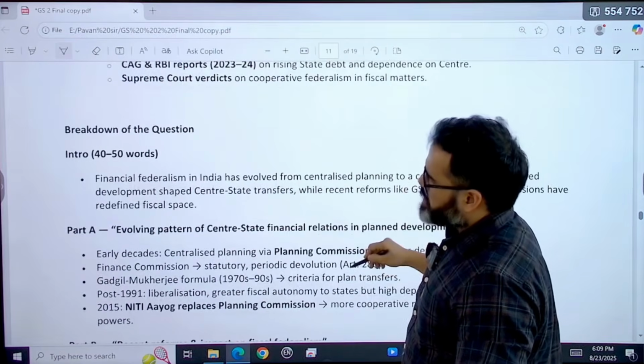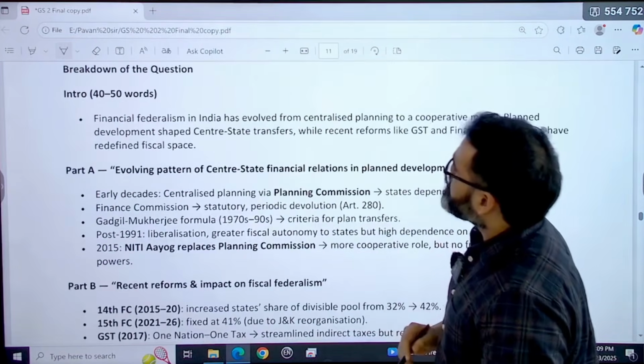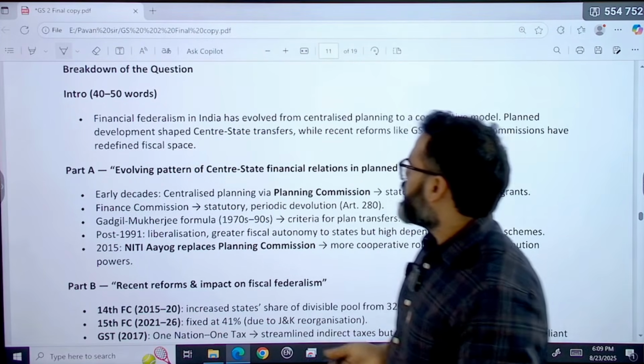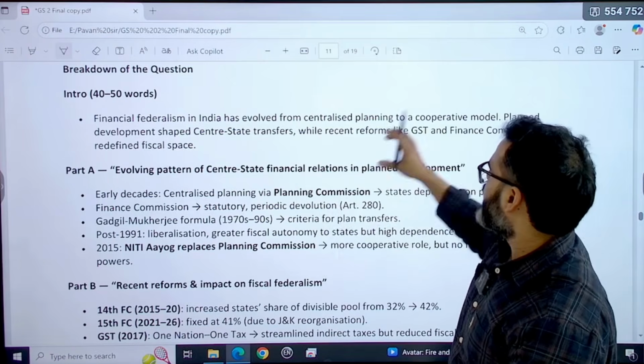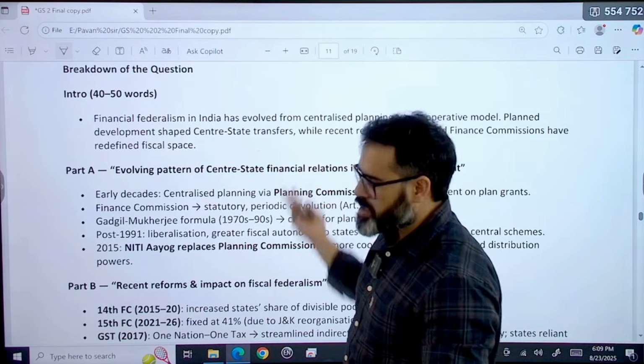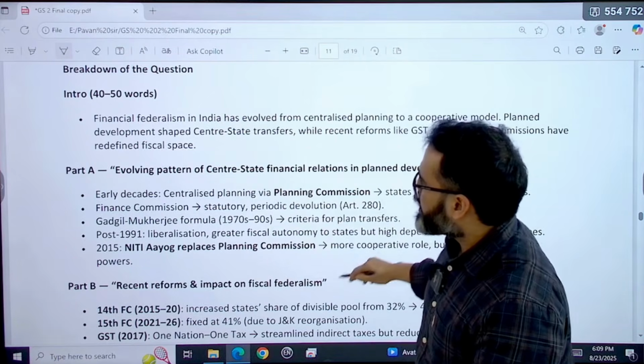So how to answer here: when it comes to the answer, first is the intro. Fiscal federalism in India has evolved from centralized planning to a cooperative model. Planned development, Centre-state transfers, all these. So what is the evolving pattern? What used to happen in the early decades?